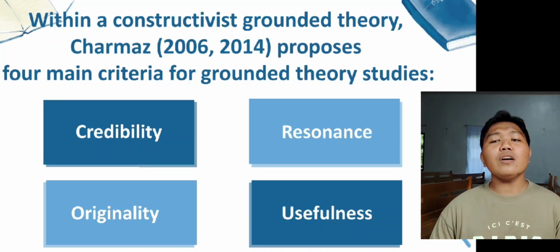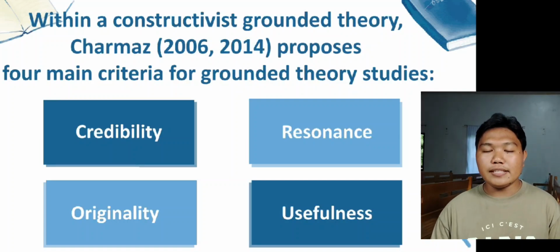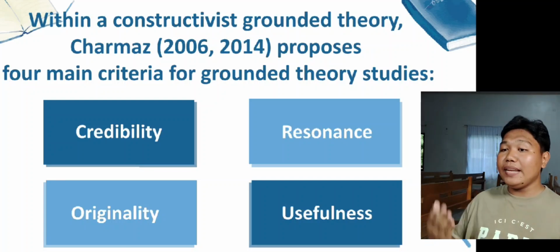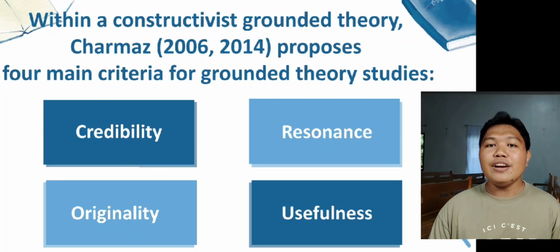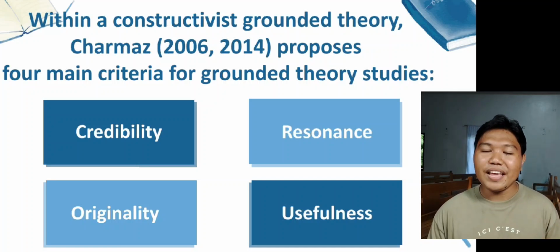Now, within a constructivist grounded theory, Charmaz in 2006 and 2014 proposes four main criteria for grounded theory studies. The first one is credibility, then originality, resonance, and usefulness. So the first one we're going to talk about is the credibility.